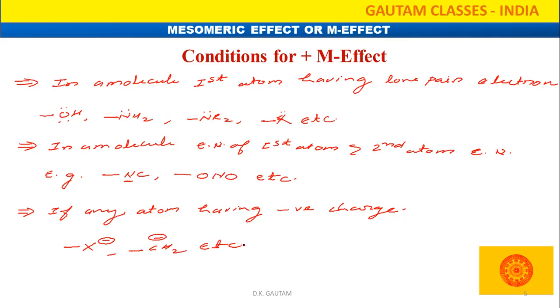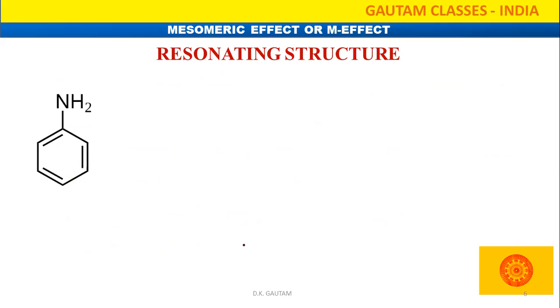By that you can easily identify which one is the plus M effect and which one is the minus M effect. This is very useful when we identify which one is more acidic and which is less acidic, which is more basic and which is less basic. Such questions are asked each and every year in NEET and JEE exams, and students have so much confusion in how to identify plus M and minus M. So now we are going to draw some resonating structures, so that you can understand how to write the resonating structure for a conjugated system.